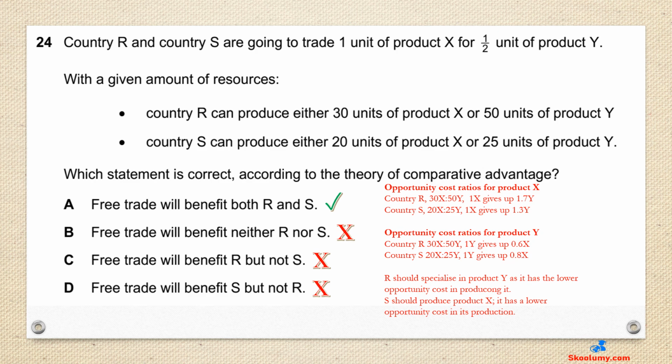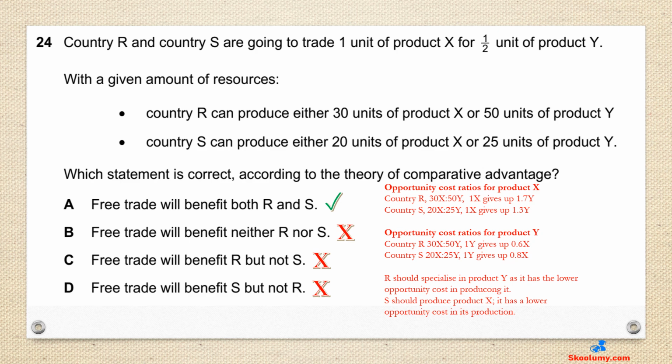With a given amount of resources, country R can produce either 30 units of product X or 50 units of product Y. Country S can produce either 20 units of product X or 25 units of product Y. Which statement is correct according to the theory of comparative advantage?